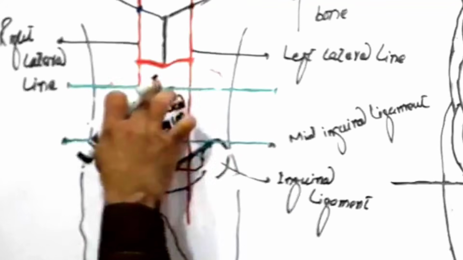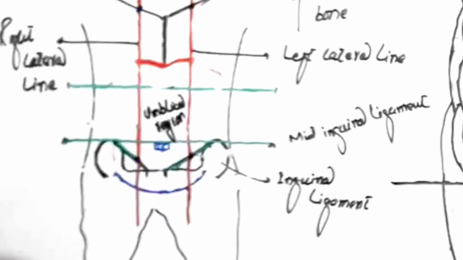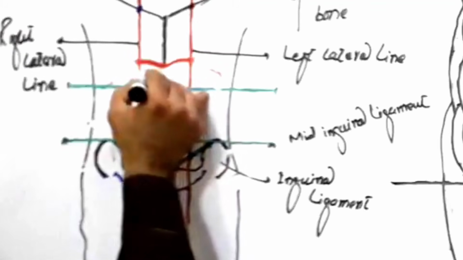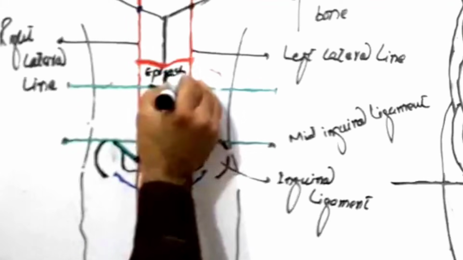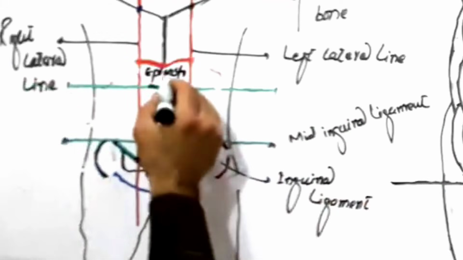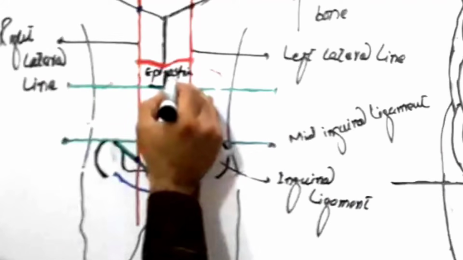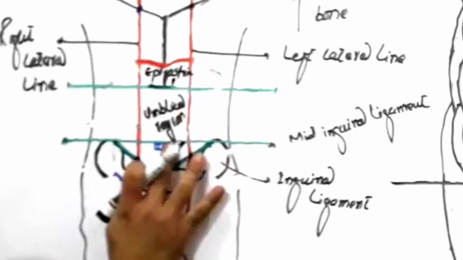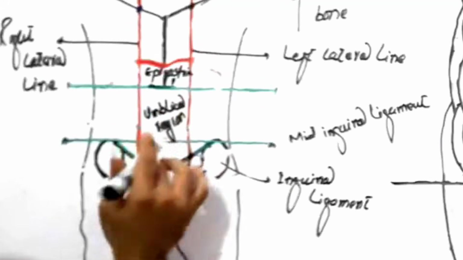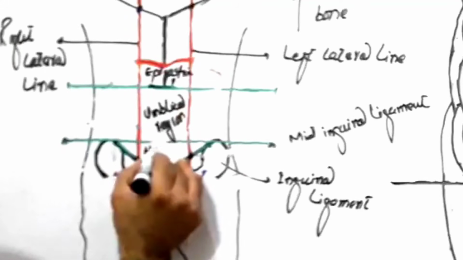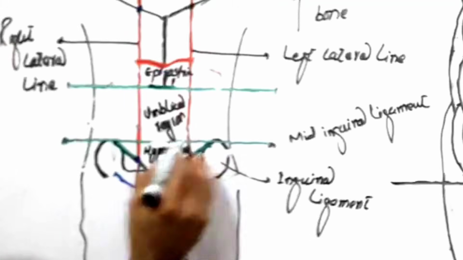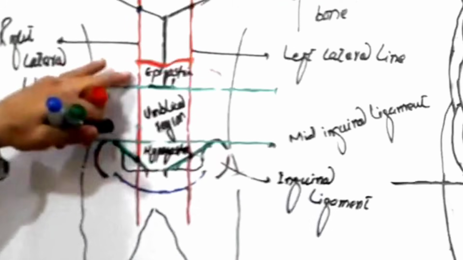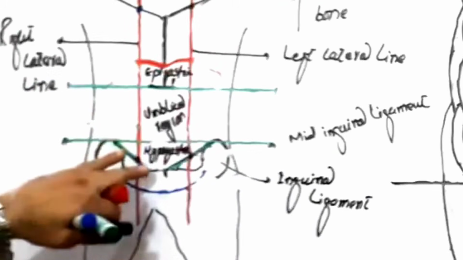Then this region is above your stomach, that's why we call this region the epigastric region. I'm writing it a little bit smaller, don't worry. We will explain all these positions again. So epigastric region, done. Then below the umbilical region, there is the hypogastric region. So epigastric, umbilical, hypogastric.